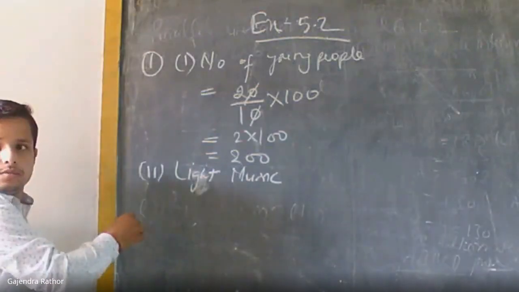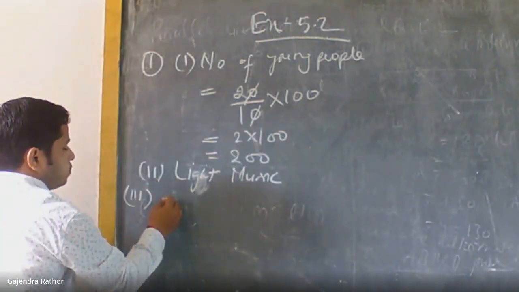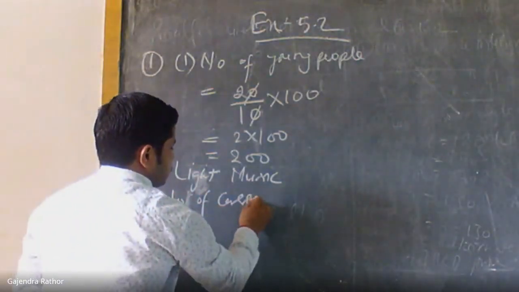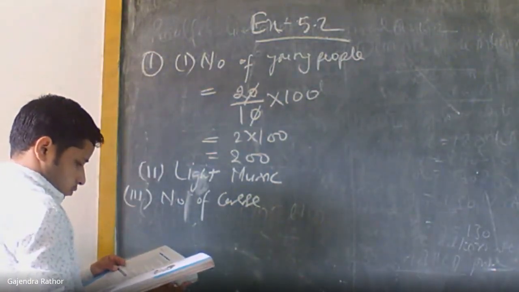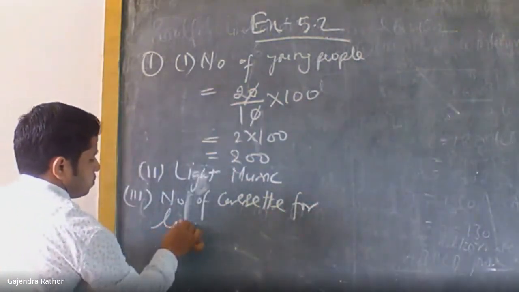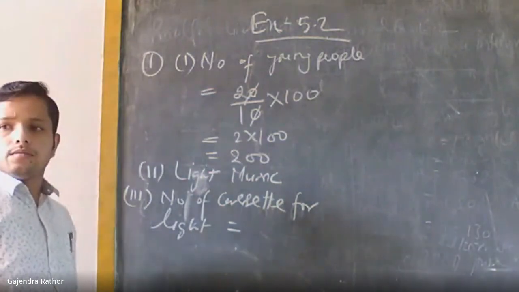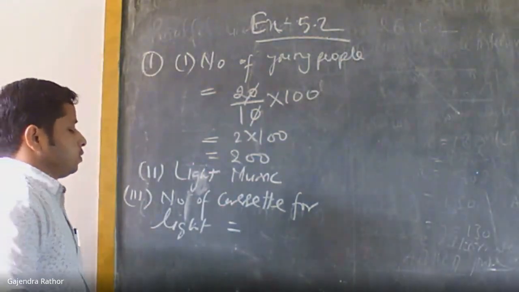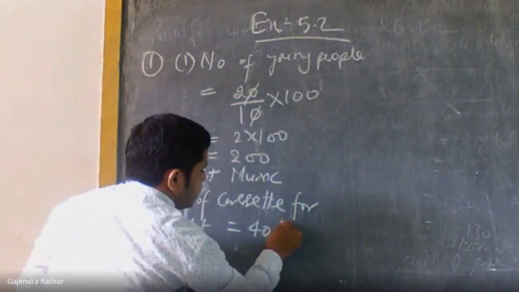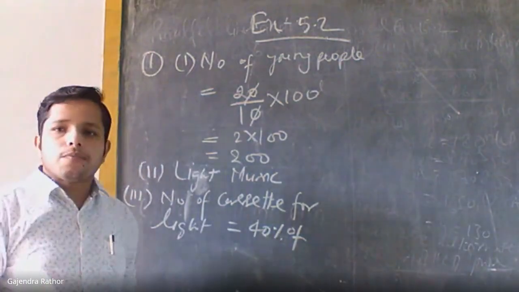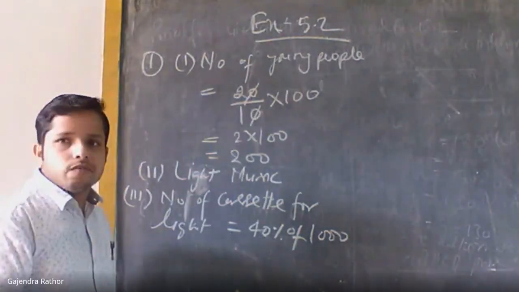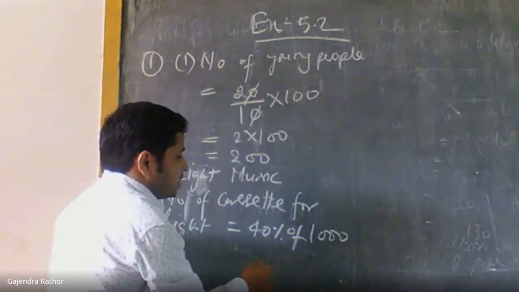So the third point, number of cassettes for light music. What is the percentage of light music? That is 40%. 40% of what is the total number of CDs? That is 1000. So we will find the 40% value of 1000.